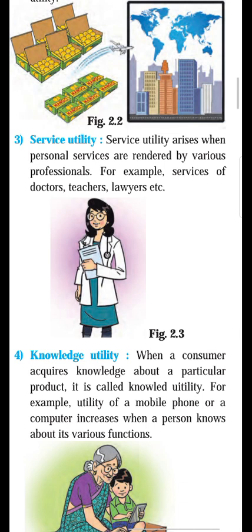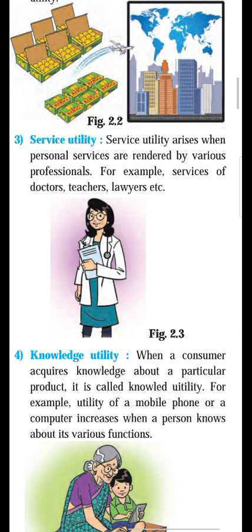Okay, so in this service utility we can say many examples. Doctor takes care of their patients, teacher teaches their students, the lawyer deals with the client, the engineer works for their company.